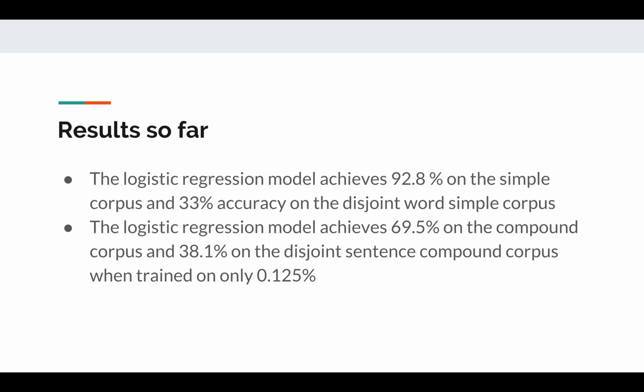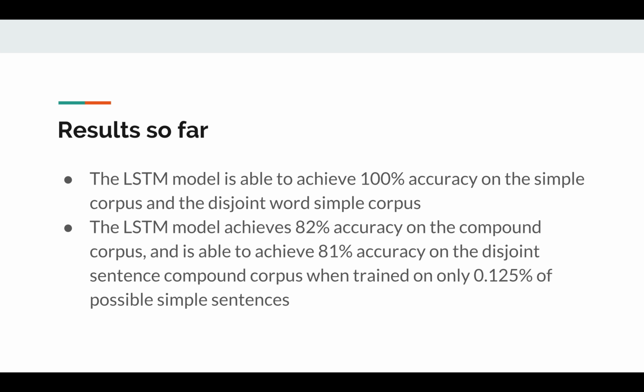The results we have so far are that the logistic regression model achieves 92.8% on the simple corpus, while it achieves 33% accuracy on the disjoint word simple corpus. And the logistic regression model achieves 69.5% accuracy on the compound corpus, while achieving 38.1% accuracy on the disjoint sentence compound corpus. The LSTM model is able to achieve 100% accuracy on both simple corpora.